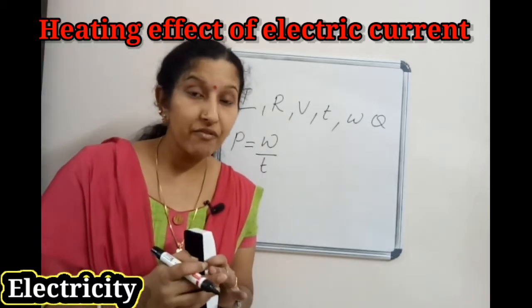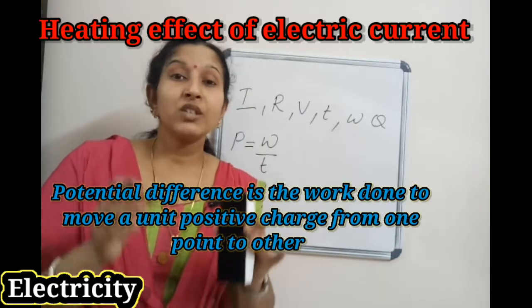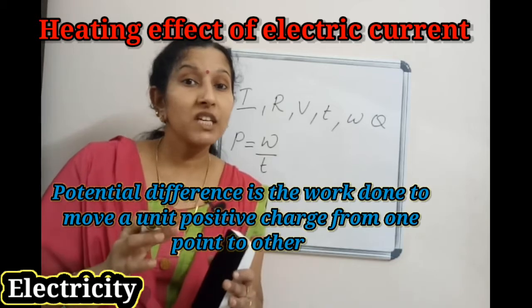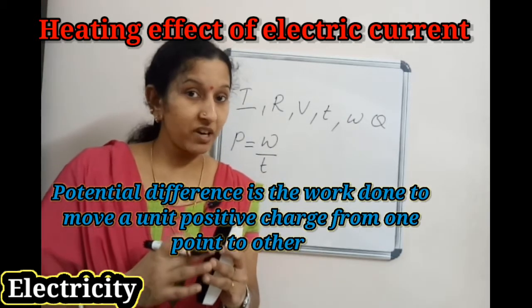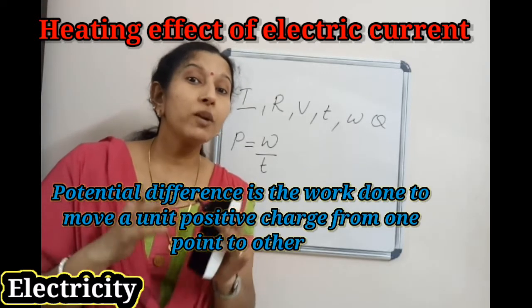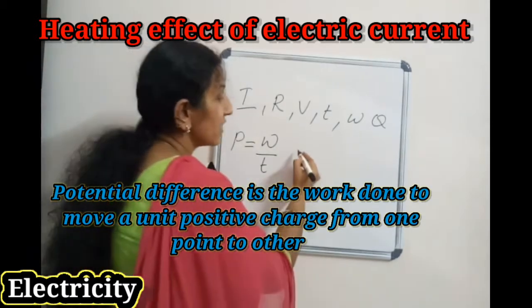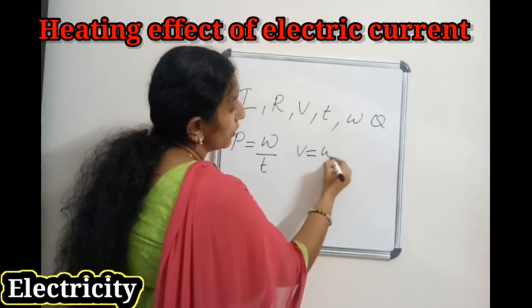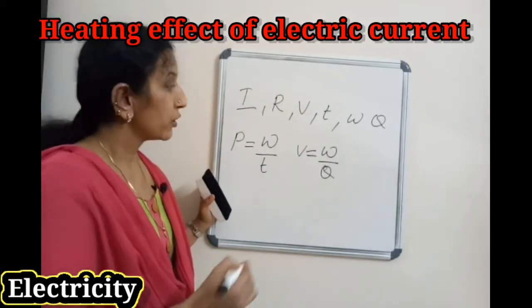What is potential difference? Potential difference is the work done to move a unit positive charge from one point to another. That is V equal to W by Q.